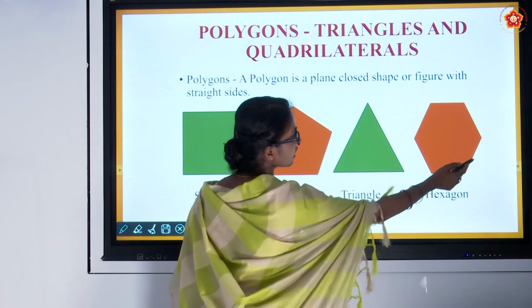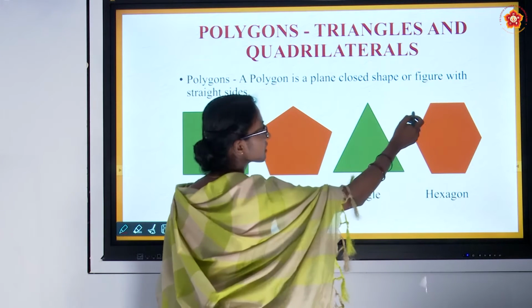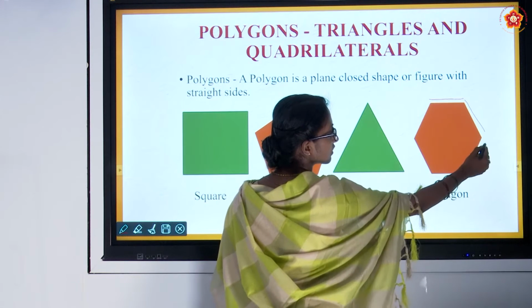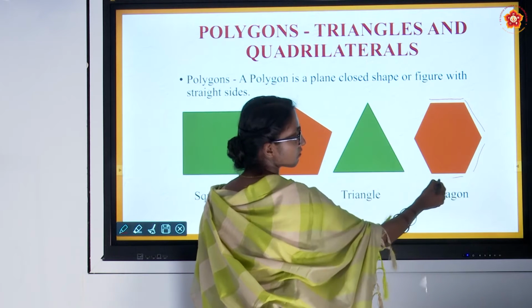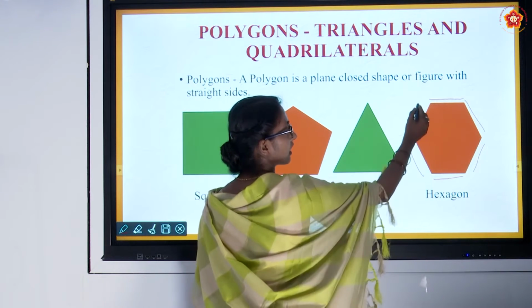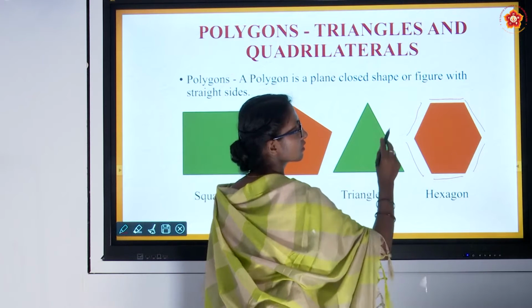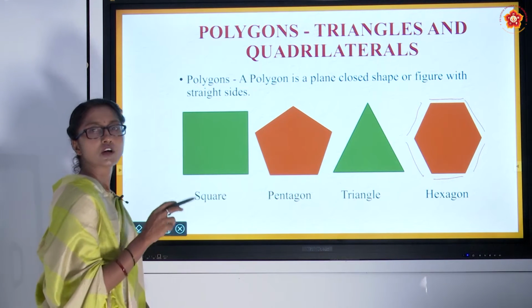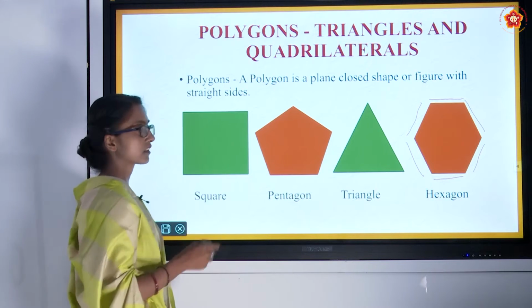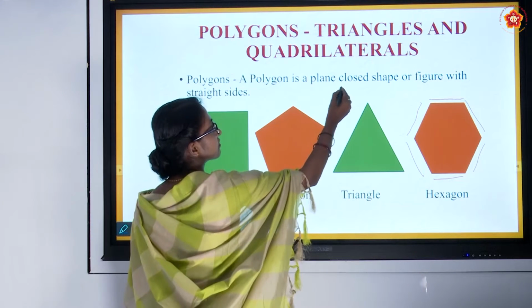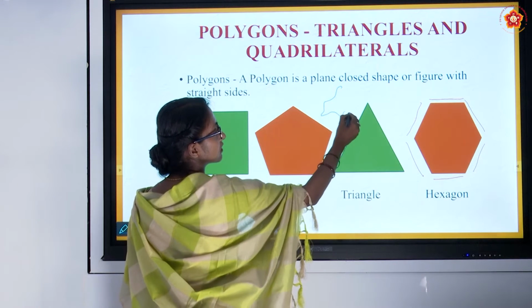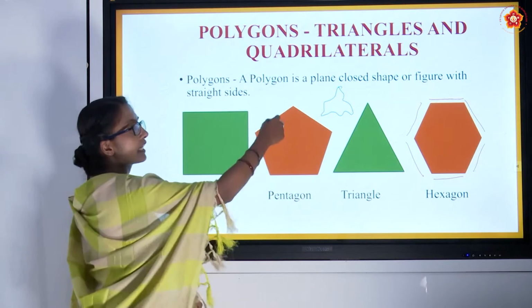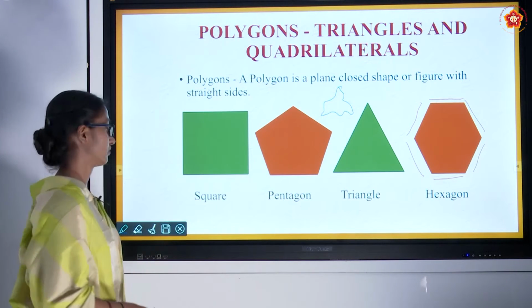1, 2, 3, 4, 5, 6. So the number of sides is 6 and it is enclosed. Also, the sides are straight. This can't be a triangle because the sides are not straight. Fine.